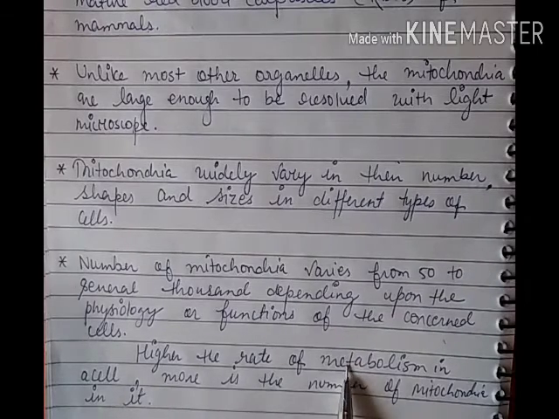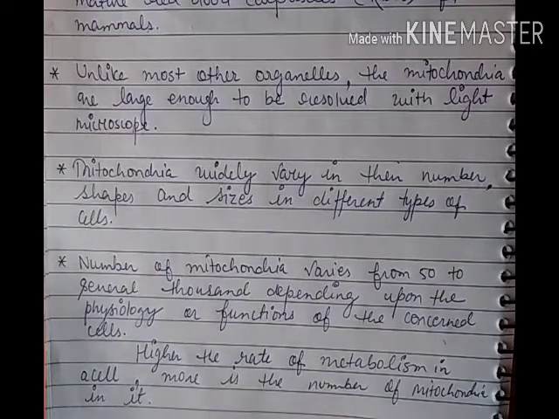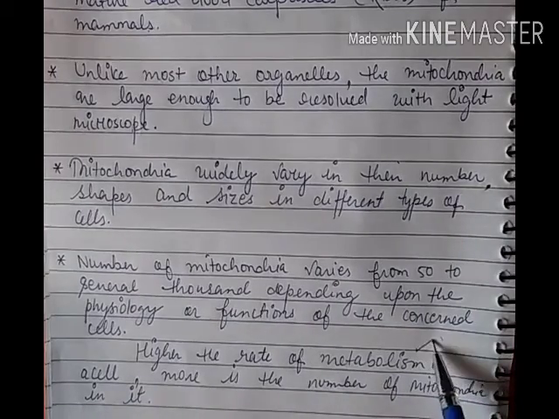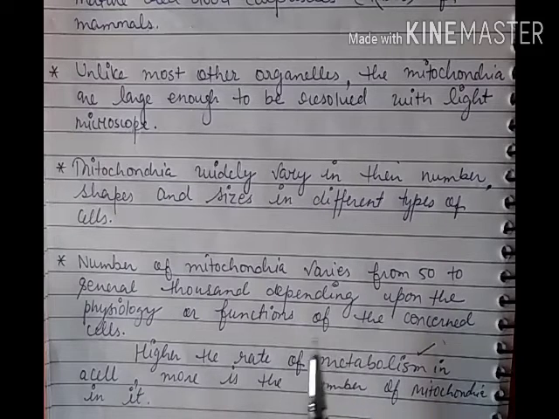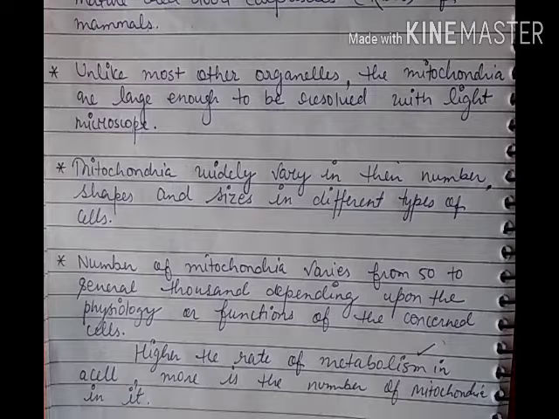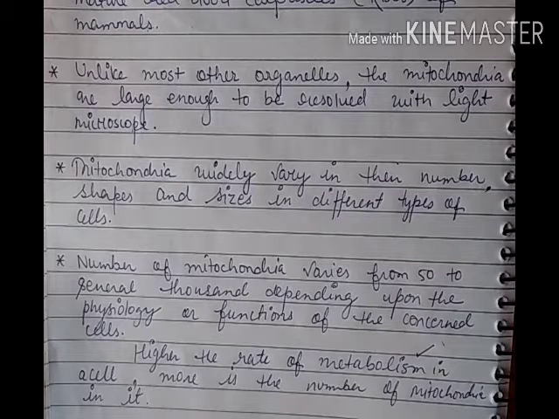The rate of metabolism will be higher, then the number of mitochondria will also be high, because metabolism being high means the need of energy is high. So for the need of energy, there will be more number of mitochondria in that cell. I mean to say that the number of mitochondria depends on the need of that particular cell. If the cell has more requirement of energy, then it will have more number of mitochondria. And if it needs less amount of energy, then it will have less number of mitochondria.